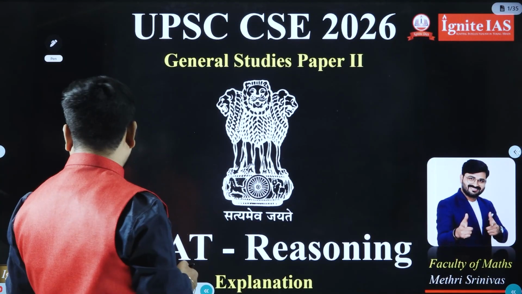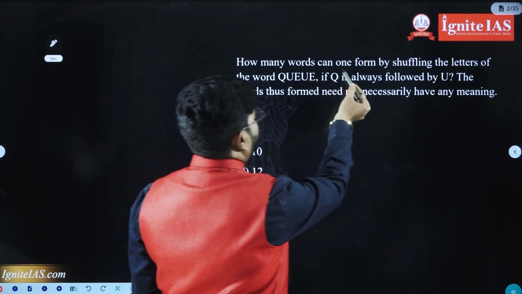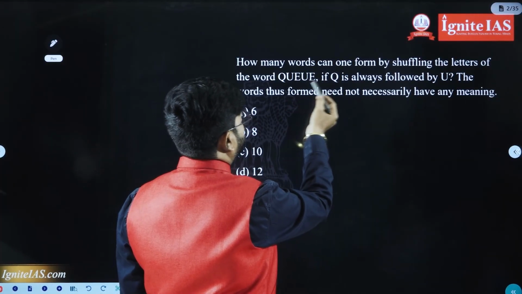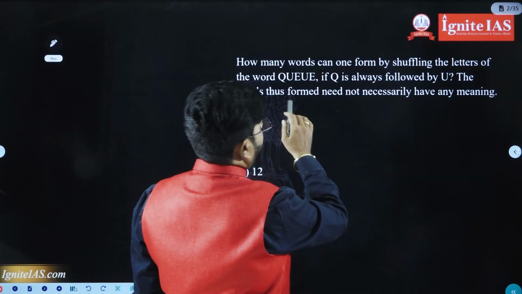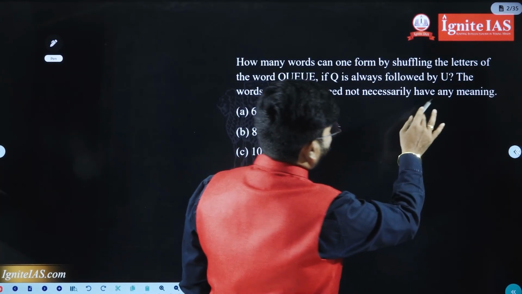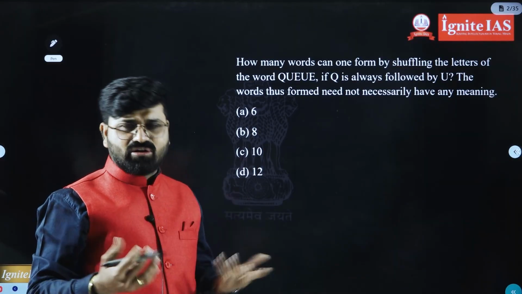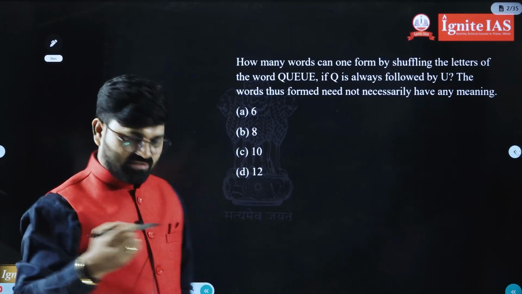We will take question number 1, which was an easy question. How many words can one form by shuffling the letters of the word Q, U, E, U, E? If Q is always followed by U, the word thus formed need not necessarily have any meaning. So the formed word may or may not be meaningful, but in how many ways can it be formed? That is the question.